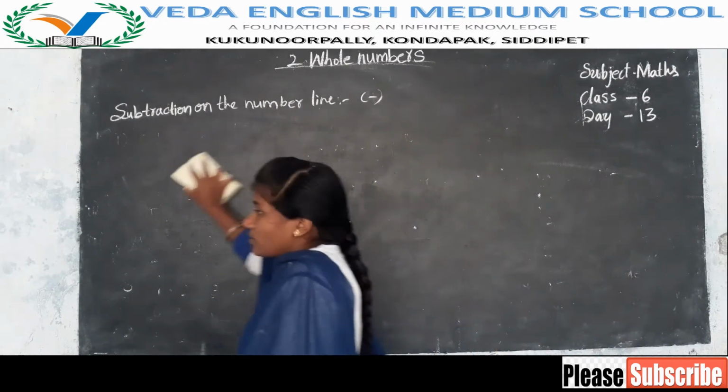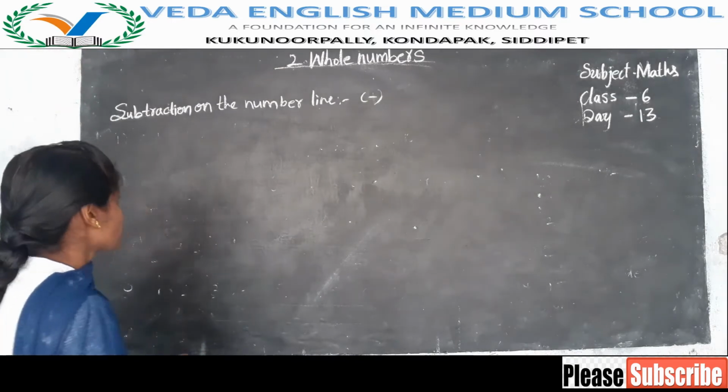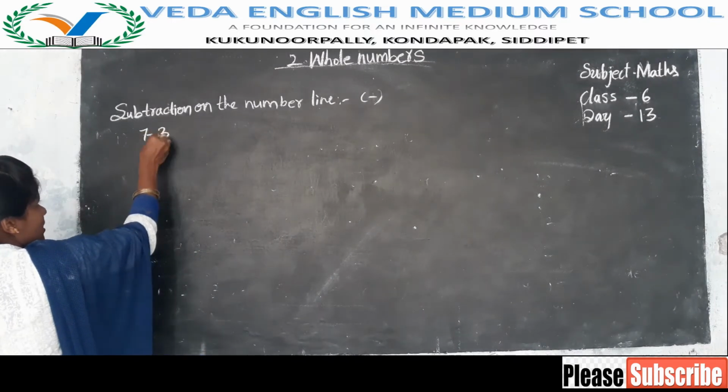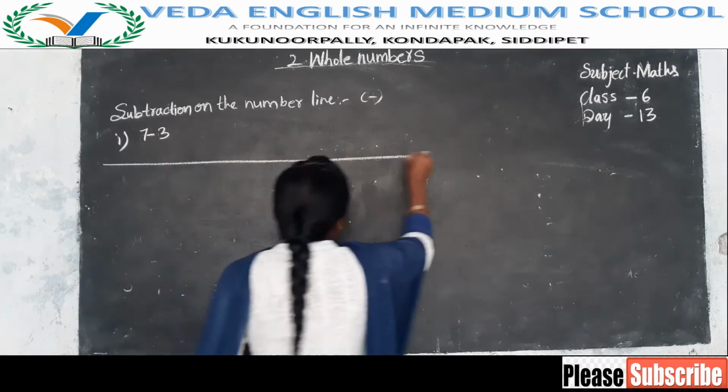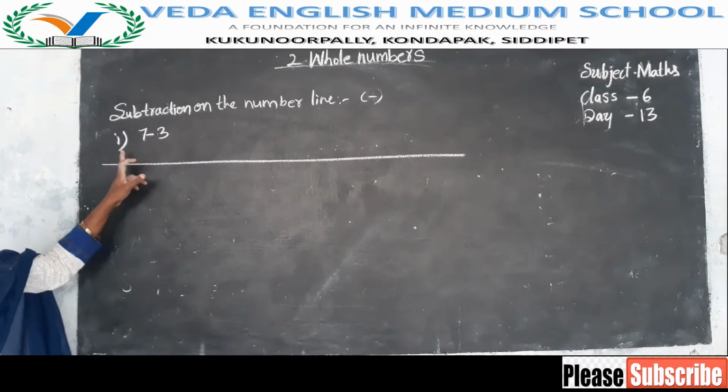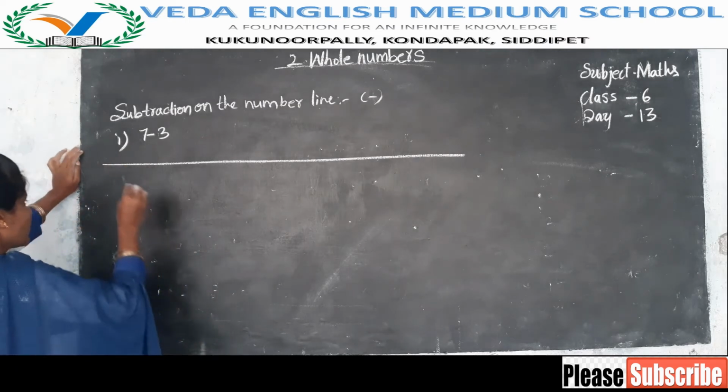Next, subtraction. 7 minus 3. We will find the first question, 7 minus 3. Then we have to draw the number line. For that we have to represent 7 minus 3 on the number line, so that's why we have to draw the number line.